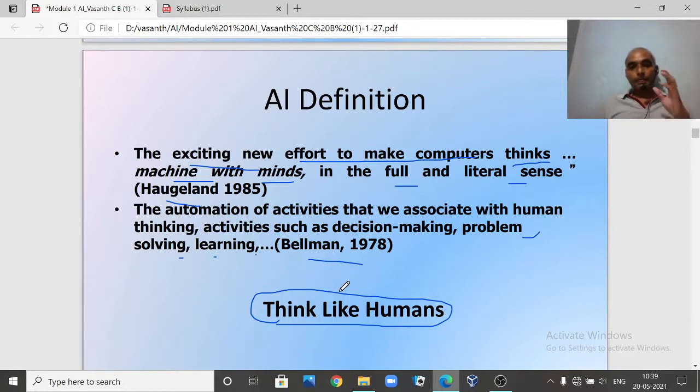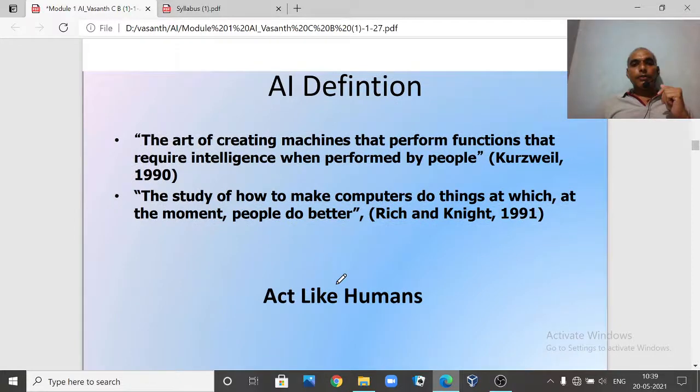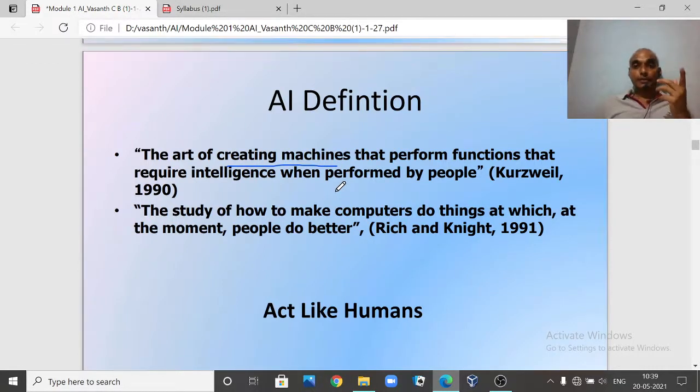This is one angle. Similarly, there are other definitions. Now what does this particular definition say? The art of creating machines. We know that writing a program is also an art, right? So programming means the art of writing instructions.